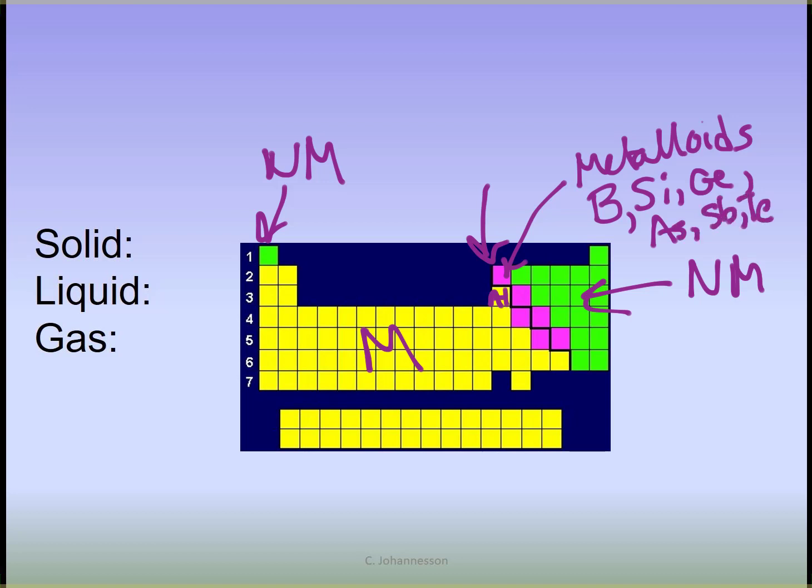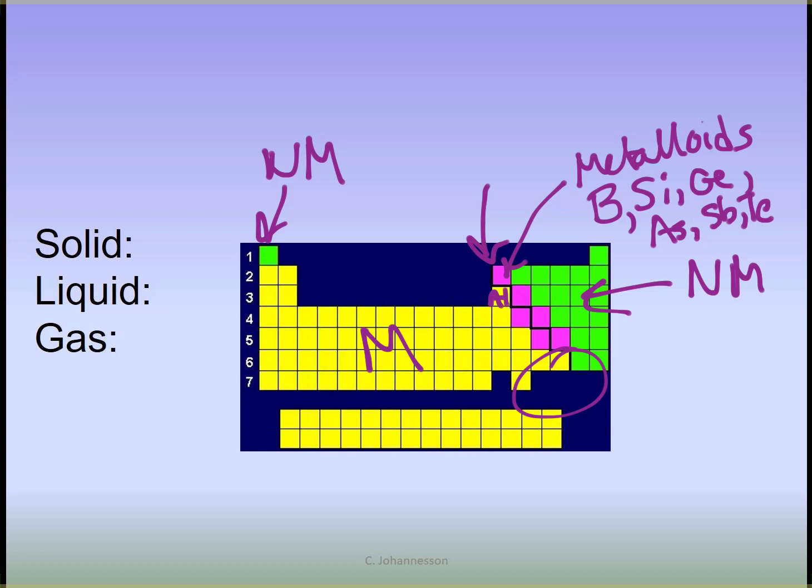Below that, there's some controversy on if these are metalloids or not. They're radioactive, and so nobody really wants to do research just to find out if they're a metalloid or not. And there's some argument about them. So I will never ask you if those are metalloids or not, or if they're metals or nonmetals. Just know these 6 metalloids. A metalloid has properties of some metals and some nonmetals. I kind of call them the tweeners because they're right there in between the metals and the nonmetals. But you can see most of the periodic table, they are metals.